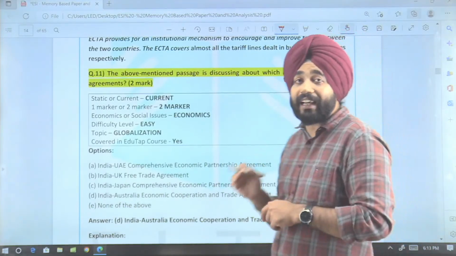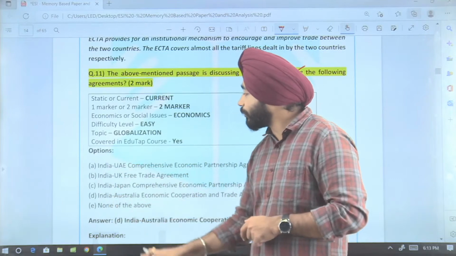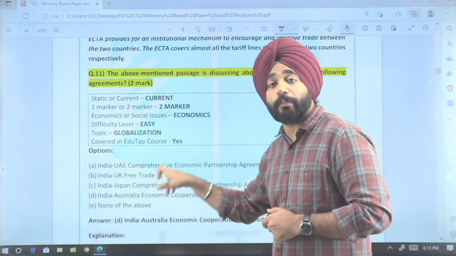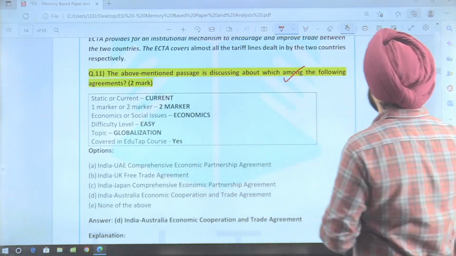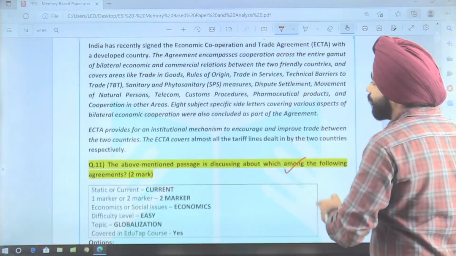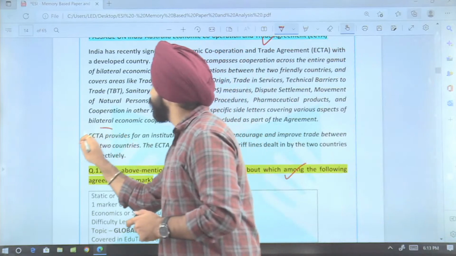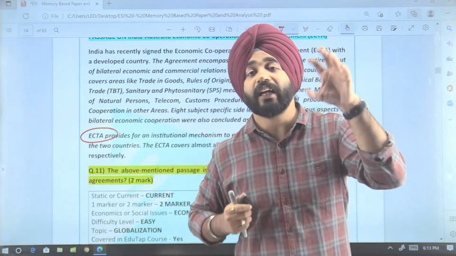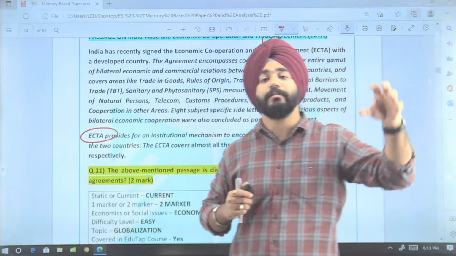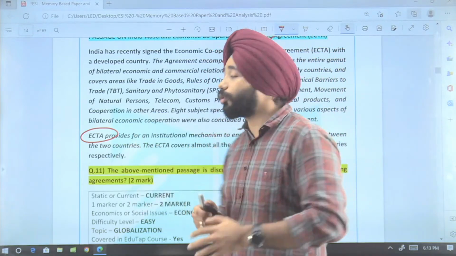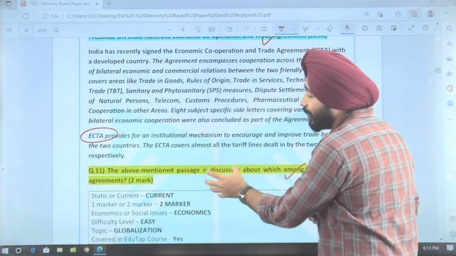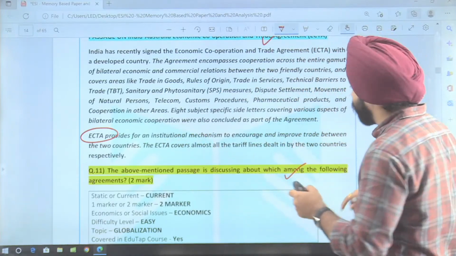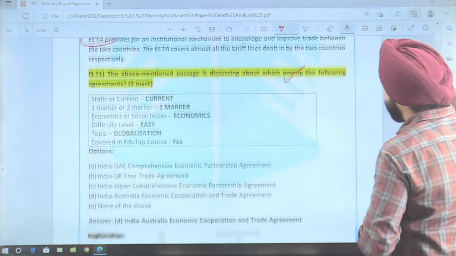It is talking about which among the following agreements. So now look at the options. Okay, India-UAE Comprehensive Economic Partnership Act is also being given here. So the first thing is how you can look at this: Economic Cooperation Trade Agreement has been mentioned here, and we know the Economic Cooperation Trade Agreement was signed between India and Australia. So from this you can observe that this is a paragraph talking about the India-Australia Economic Cooperation Trade Agreement.